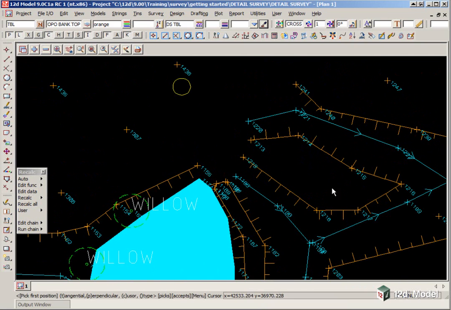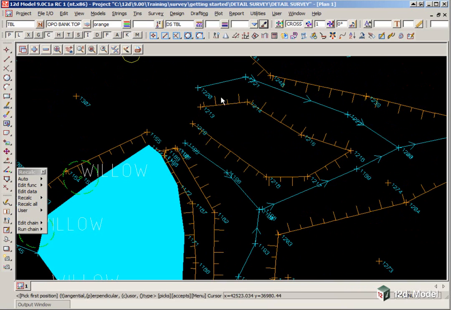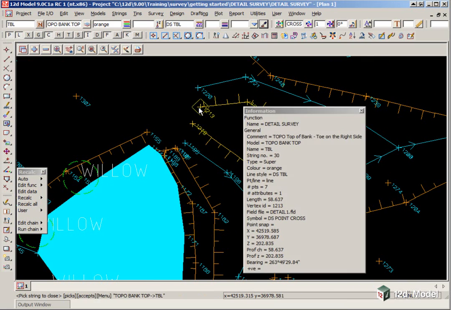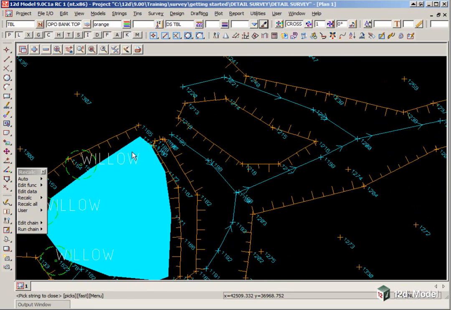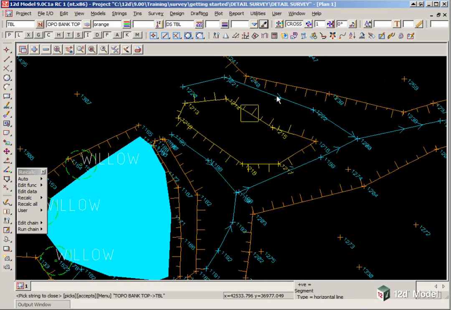We can close strings graphically. Here you'll see that that bank that we reversed in the field file editor should be closed up. So again we use the CAD string toolbar, use the first option CAD string close, and pick and accept. Once a string is closed, if you were to pick on the string, whether by clicking F2 or tentatively picking it in another option, you'll see that the information panel has an area about halfway down. In this case it's 184.908.